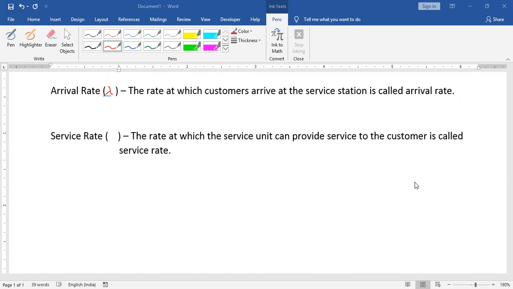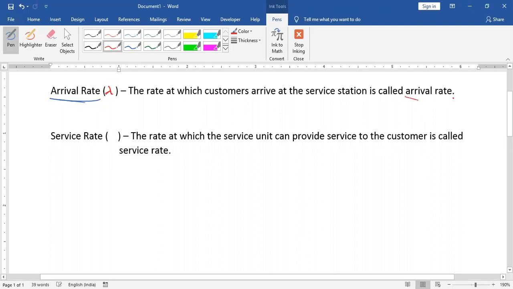Basically, we are discussing queuing theory, and there are two main concepts in it. Number one is arrival rate. What is arrival rate? That means in a particular unit of time, how many customers arrive to take services. It is represented by lambda. The rate at which customers arrive at the service station is called arrival rate.